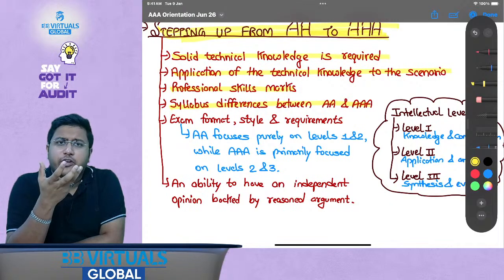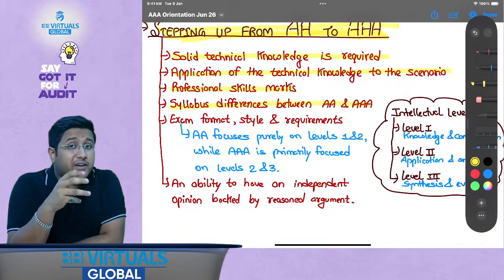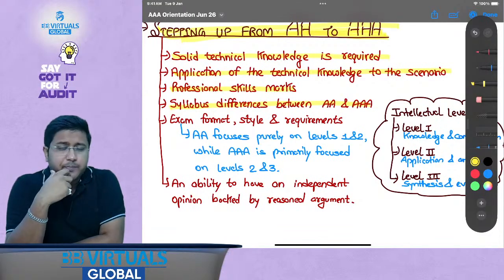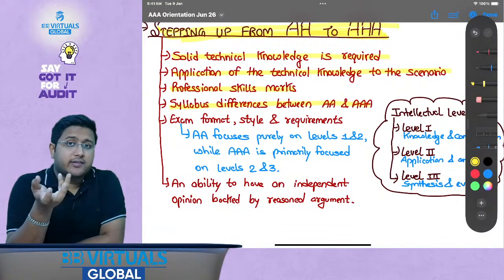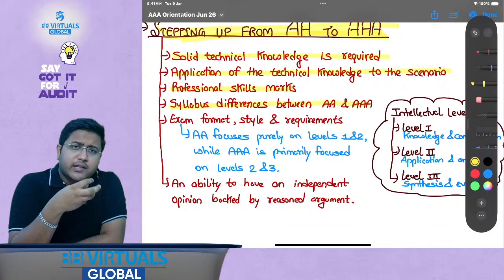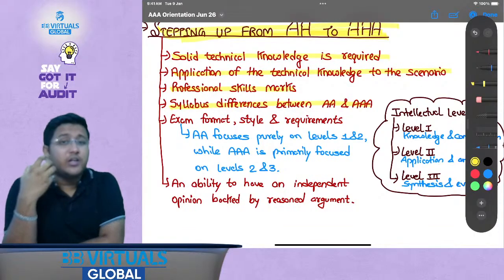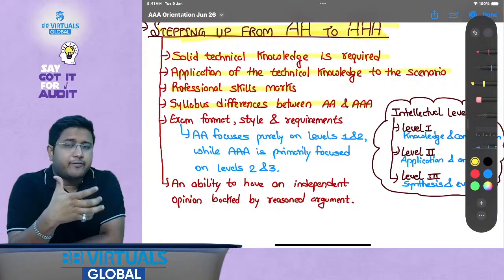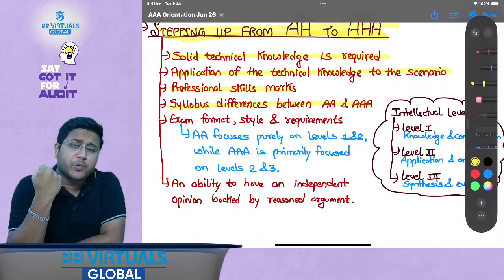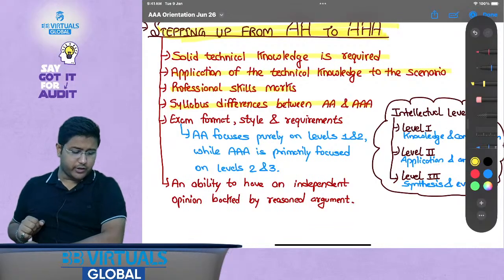When I talk about review engagements, that is also covered in AA, but it is covered in a little more detail in AAA. When I talk about professional ethics, ethics is covered as part of AA as well, but when you come to AAA, you will see that it is covered on a different level, at a much deeper level. So that is why there are syllabus differences also, and you need to understand it.